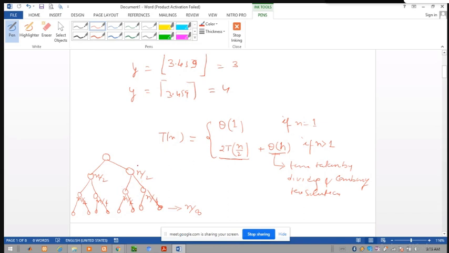So the time taken in dividing the problem into a number of sub-problems and combining the solution is described here as theta of n. 2T(n/2) means in each sub-interval, or each time, the problem is divided into two sub-problems. If here it were 3T(n/2) or 3T(n/3), this means each time the problem is subdivided into three sub-problems, each of size n by 2 or n by 3.